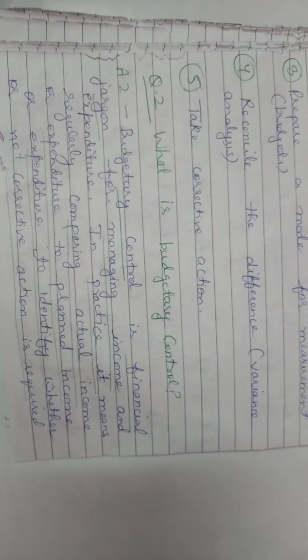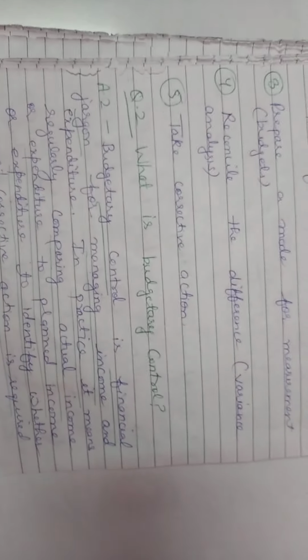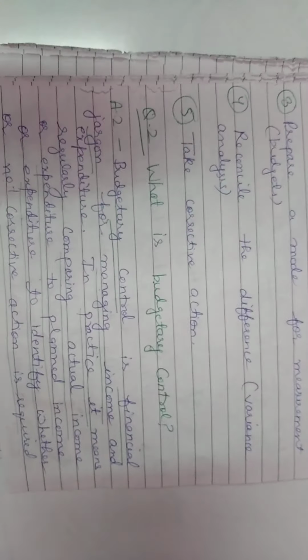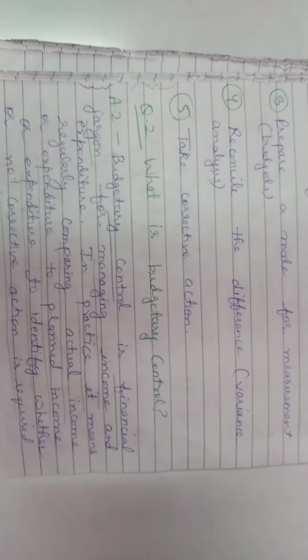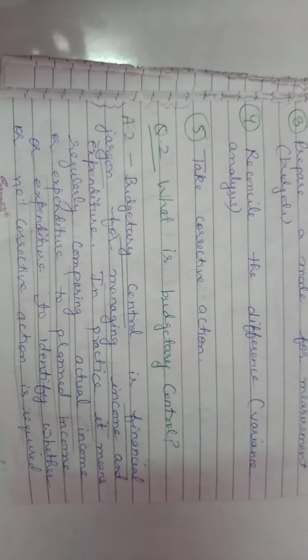It means regularly comparing actual income and expenditure to planned income. What is our actual income, and what is our planned income? When we compare actual income and planned income, then it is called budgetary control, or no corrective action is required. So here no corrective action is required.